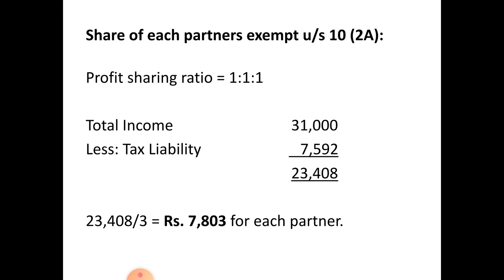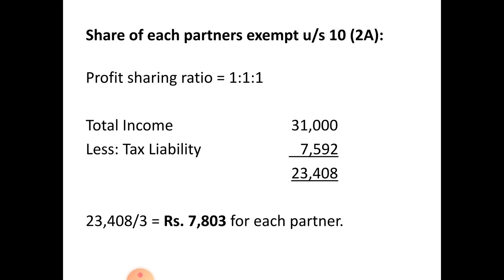That is simple. From total income you have to deduct tax liability. You get the share of each partner exempt under section 10 subsection 2a. That is, from total income 31,000 you have to deduct tax liability 7,592, that amounts to rupees 23,408.